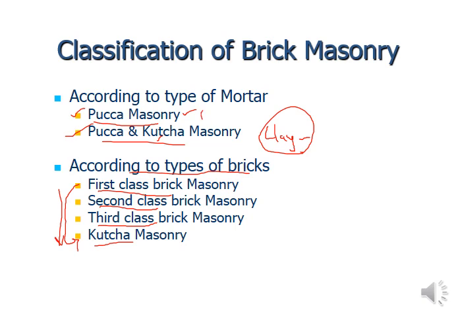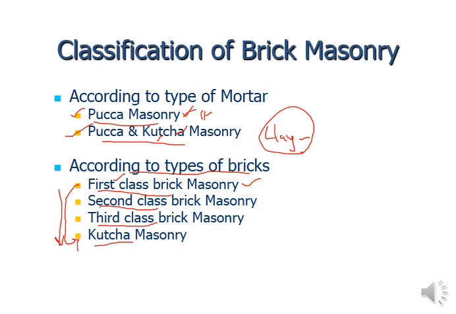So the masonry in which low class bricks are used, or for the jointing and binding material you are using only mud or clay, not proper cement, is going to be called kacha masonry. And pakka masonry is one in which high class bricks with more strength are used, and the binding material is proper strengthened cement. That is called pakka masonry. Also plastering is provided to further secure the brick masonry, and that is also called pakka masonry.